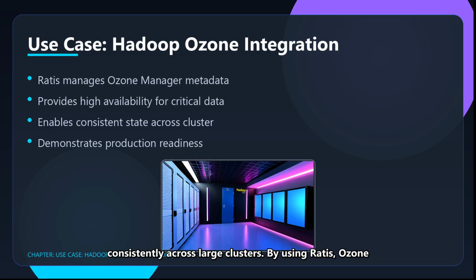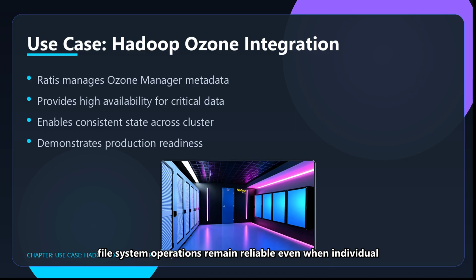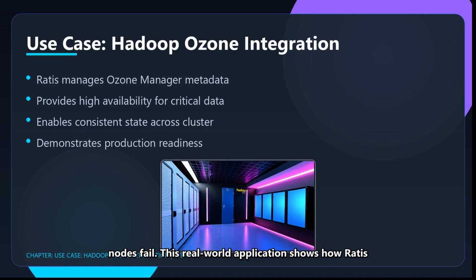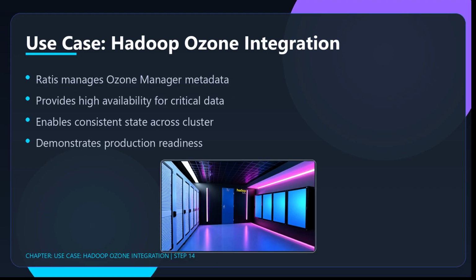By using Ratis, Ozone achieves high availability for its metadata, ensuring that file system operations remain reliable even when individual nodes fail. This real-world application shows how Ratis can be the backbone of enterprise storage systems.